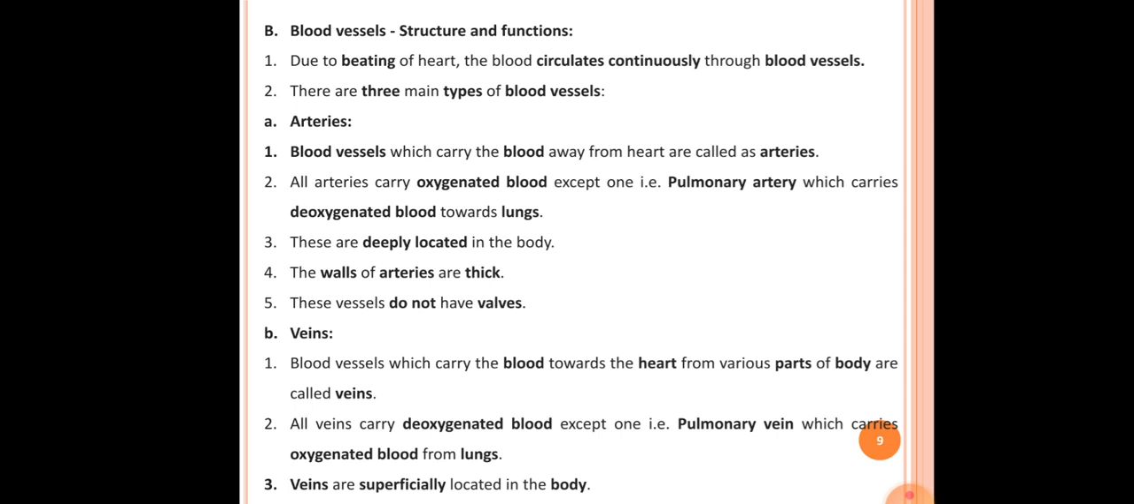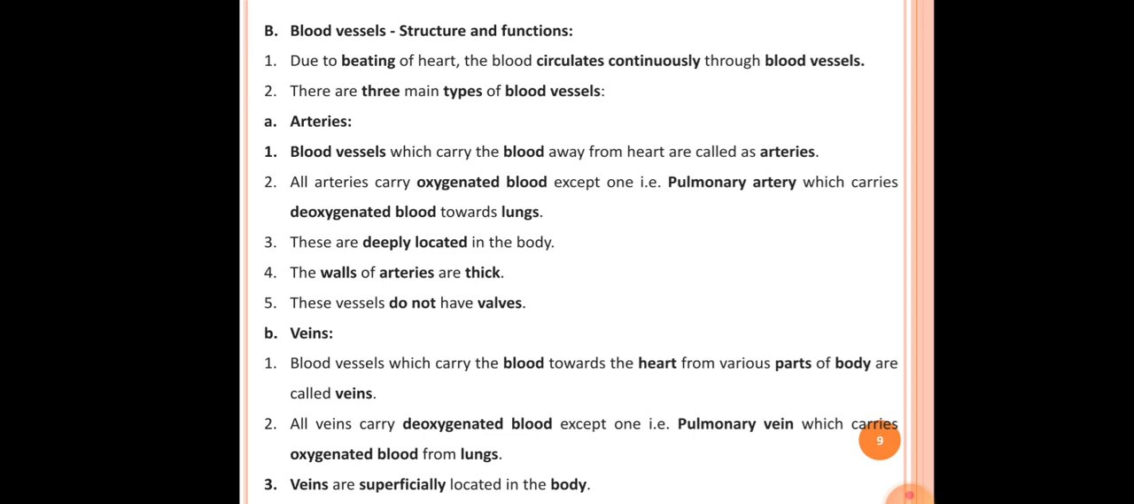The third point here is that these are deeply located in the body. Actually, arteries are deeply located in the body. The fourth point here is the walls of arteries are thick. As the heart directly pumps its blood into the arteries, that's why the walls of arteries are thicker than the walls of veins.